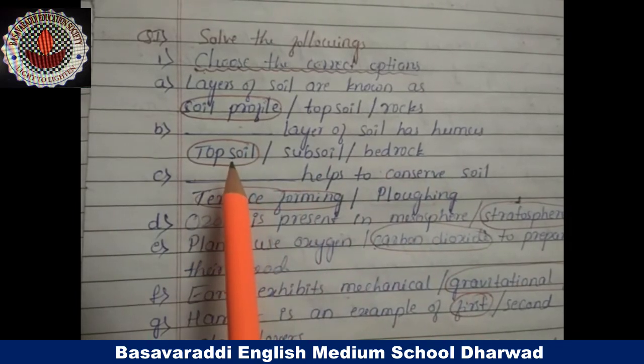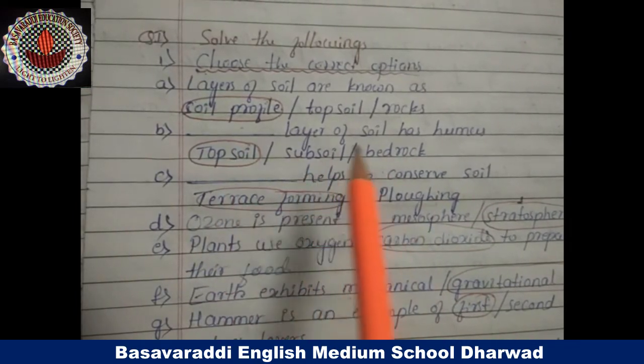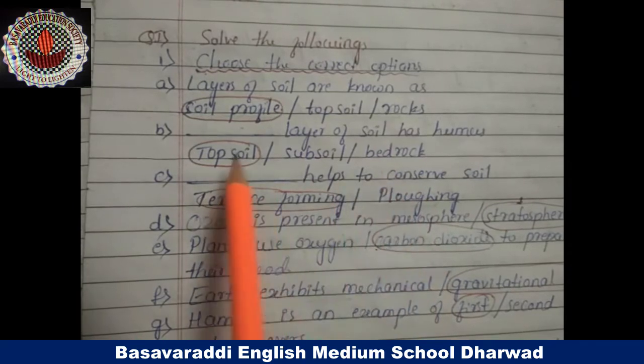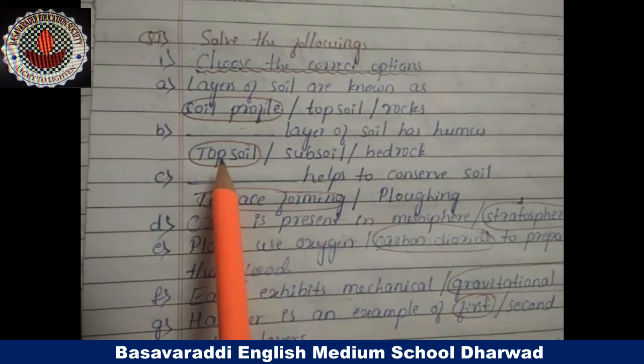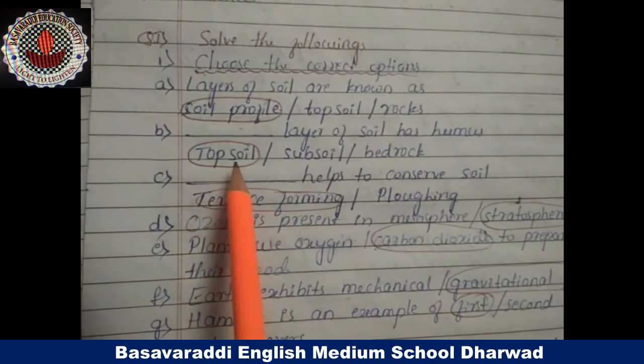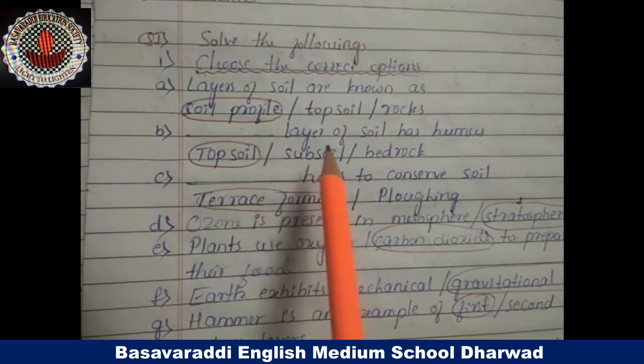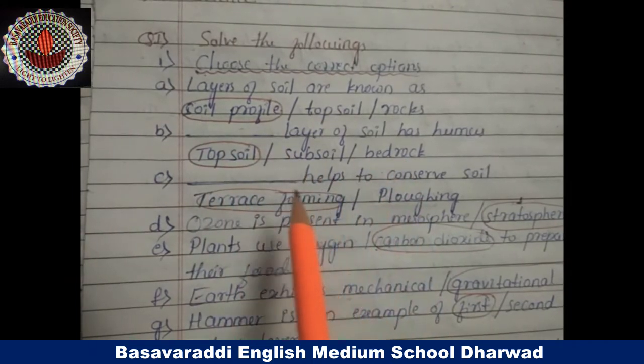B question, dash layer of soil has humus. Options are topsoil, subsoil or bedrock. Yes, which one is the correct answer? Topsoil. Topsoil layer of soil has humus.